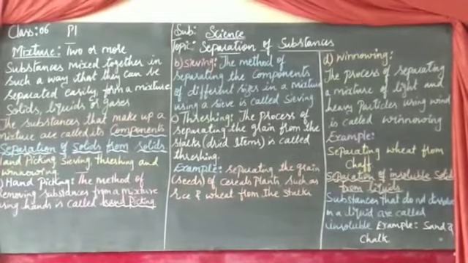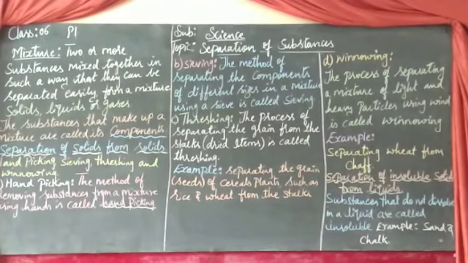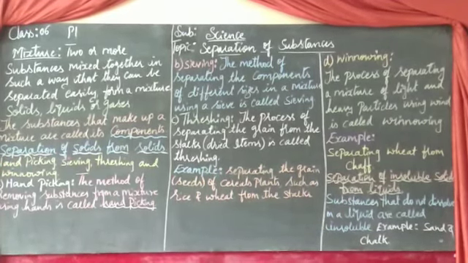Here, children, separation of solids from solids. The method of removing unwanted substance from a mixture is called hand picking. Here I show you the picture of this. Can you observe this picture? What is this lady doing here? She is just separating the things here. The method is called hand picking.